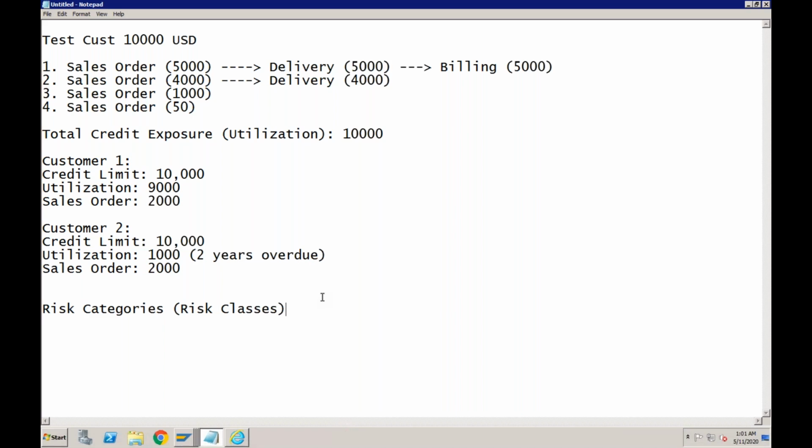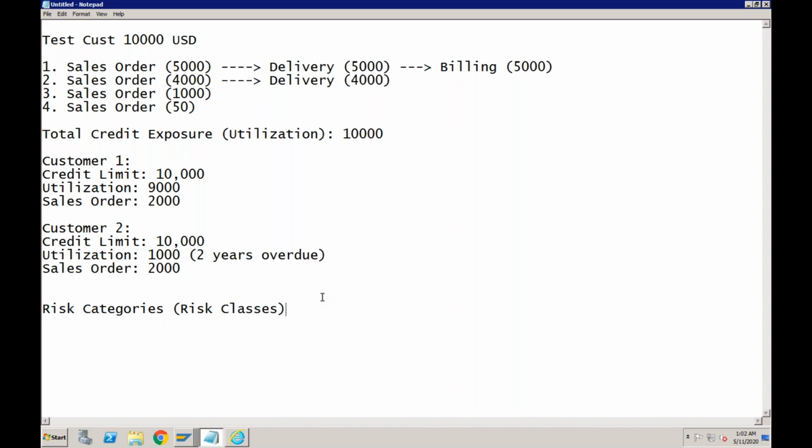Previously in SAP ECC, to set up credit management, the first thing I need to do is create a credit control area. In S4HANA, if you are using FSCM credit management, in addition to the credit control area, we also need to create credit segments.